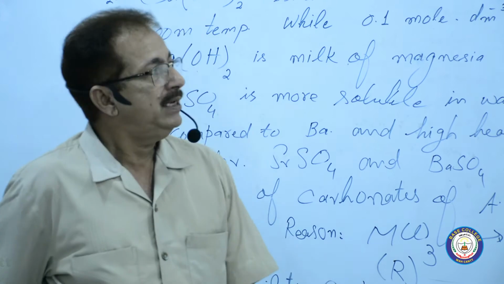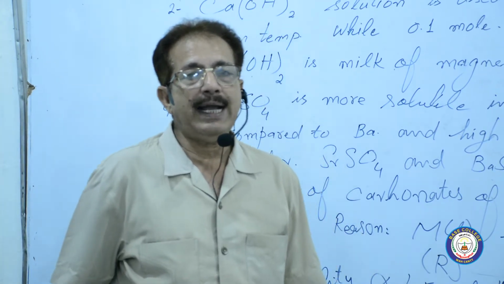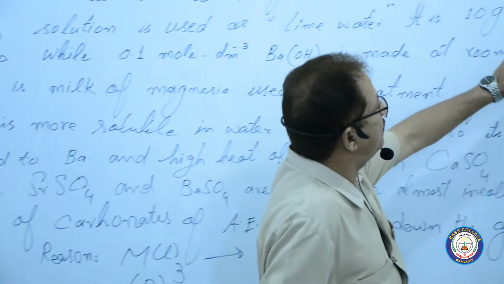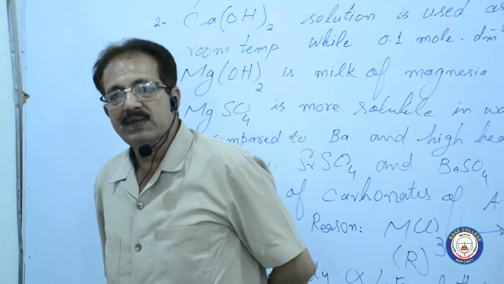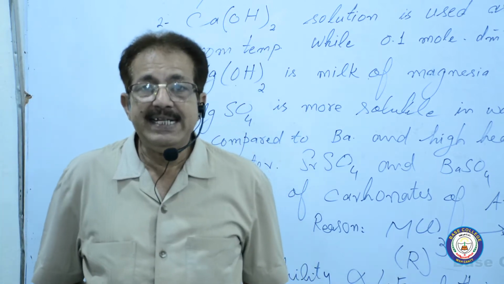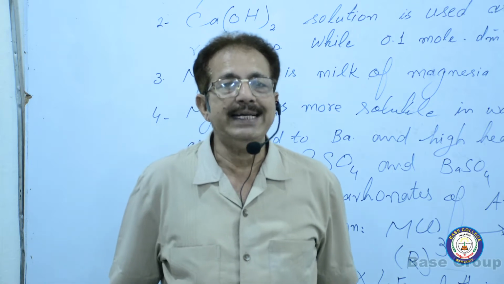That's why beryllium and magnesium both don't impart any color to the flame. However, lithium, that belongs to the AM, alkali metals, does impart. It definitely gives color to the flame during burning.